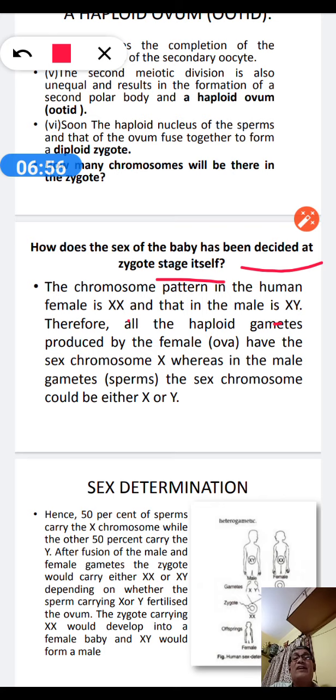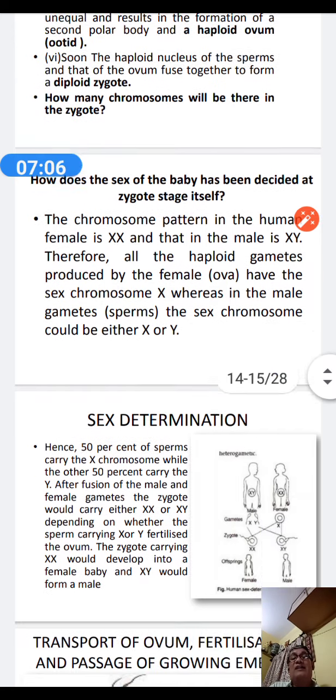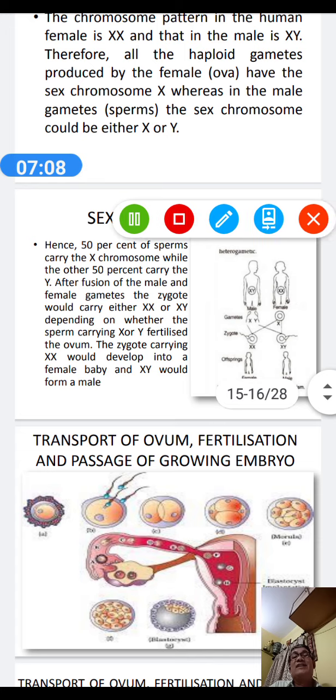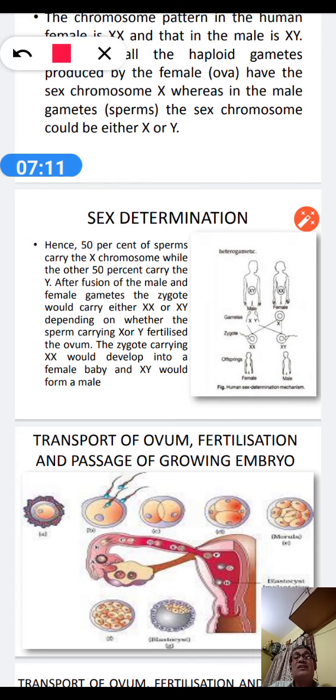All the haploid gametes produced by the female, that is ova, have sex chromosome X, whereas the male gamete produces sex chromosome either X or Y. So ultimately, to determine the sex, what happens? When two X's meet together, the zygote will be female, and when one X and one Y meet together, the zygote will be male. Here I have shown you the sex determination in one sketch.